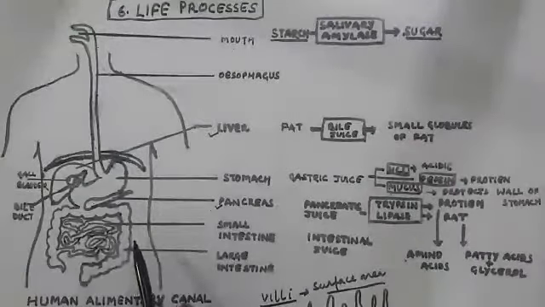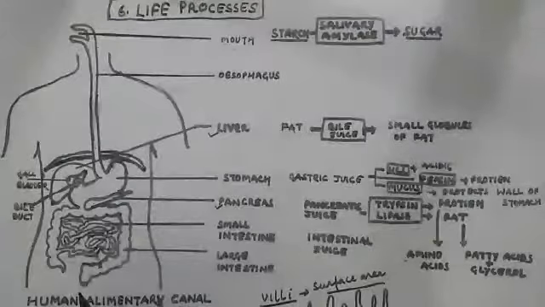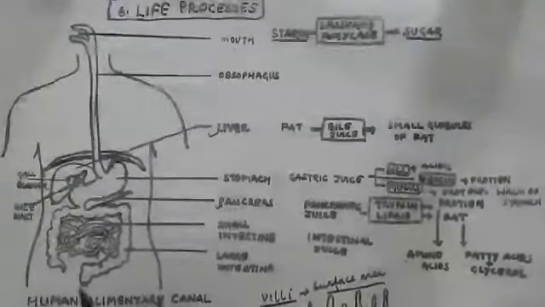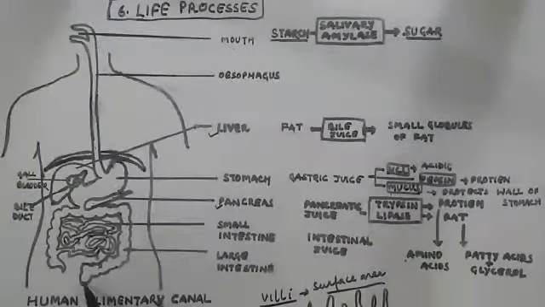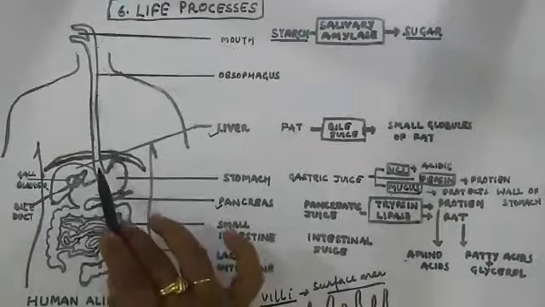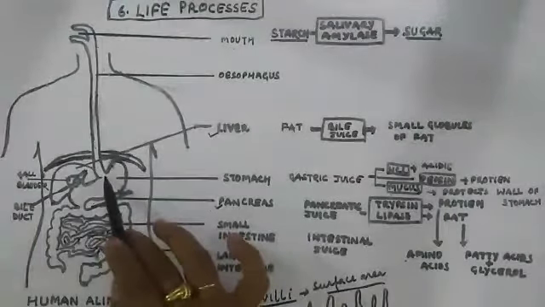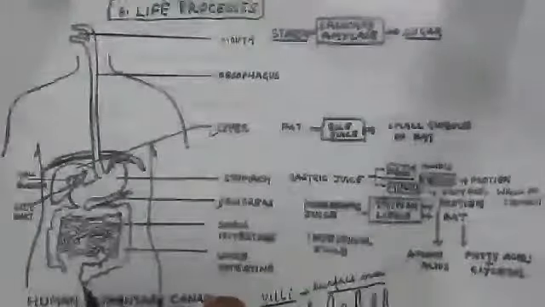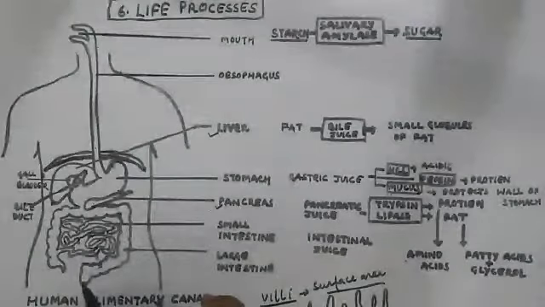The rest of the material is removed from the body via the anus. The exit of this waste material is regulated by another sphincter, a valve named the anal sphincter. One sphincter regulates the entry of food from the esophagus to the stomach, and the other is the anal sphincter.